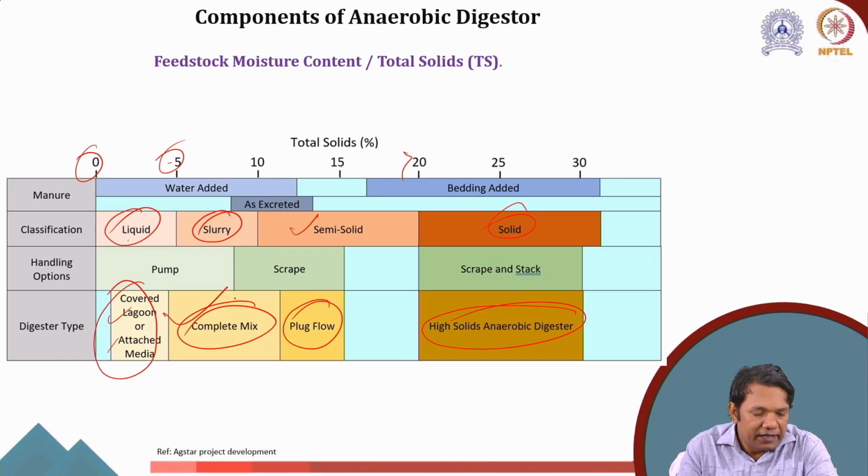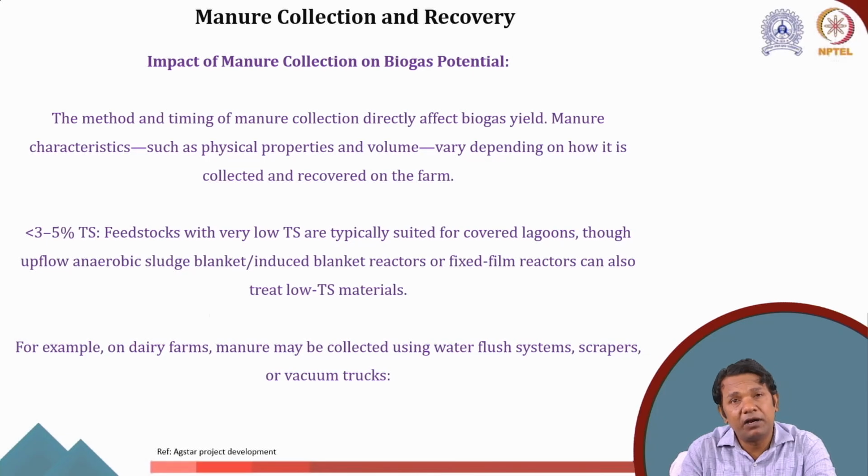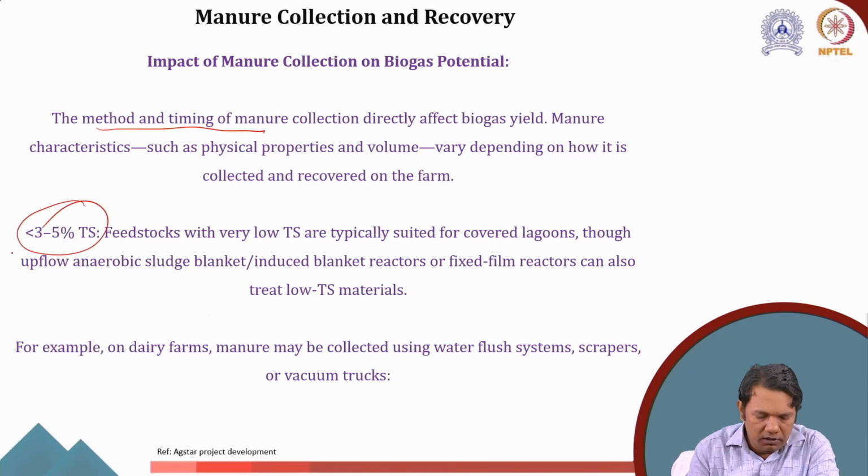That means you can see the moisture content in the feedstock is a very important parameter for designing the kind of digester. Then what kind of manure collection and recovery system we should have also impacts the overall design parameters for the anaerobic digester or the biogas plant. The method and timing of manure collection directly affects the biogas yield. For example, if the total solid content is 3 to 5%, it is usually suited for covered lagoons.